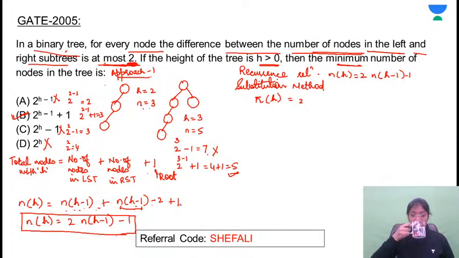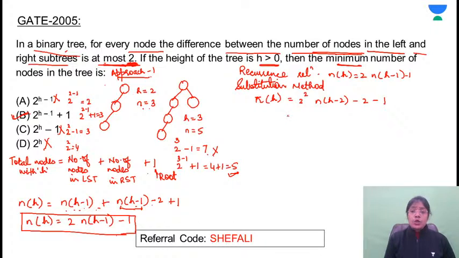Clear? So after this, you know how to solve a recurrence relation. In algorithms, we have discussed 3 methods to solve a recurrence relation: substitution method, recursion tree method, or Master's theorem. So here I'm using the substitution method. So this comes out to be 2 square n of h minus 2 minus 2 minus 1.